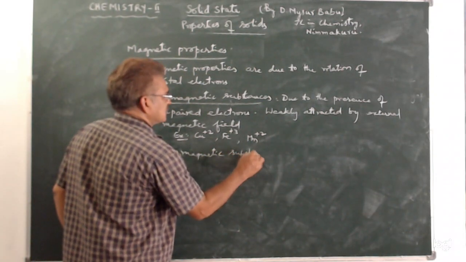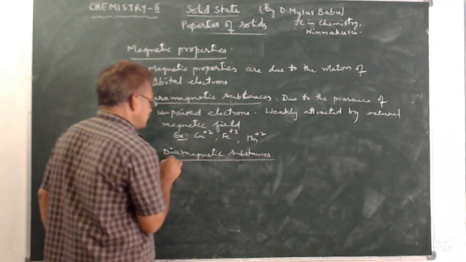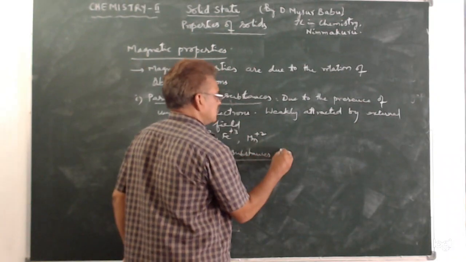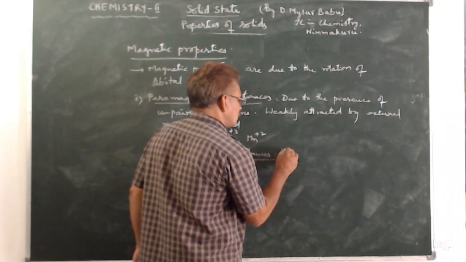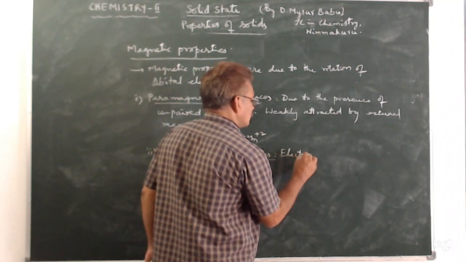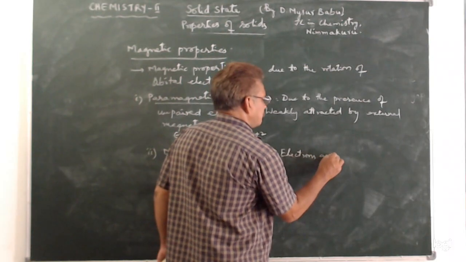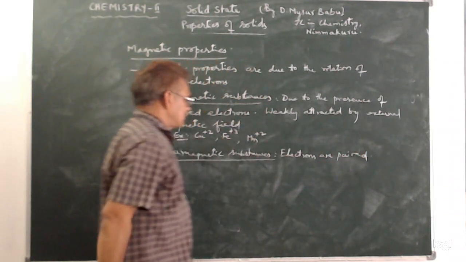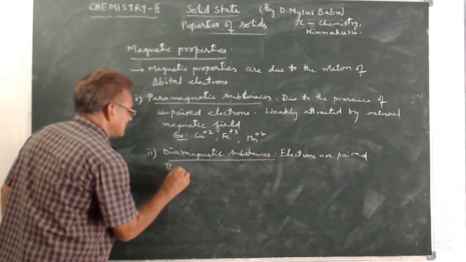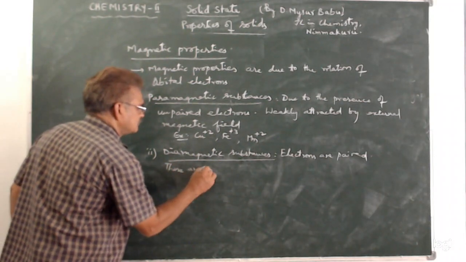In these diamagnetic substances, electron pairs are present. So electrons are paired in these substances, and these are repelled by an external magnetic field.